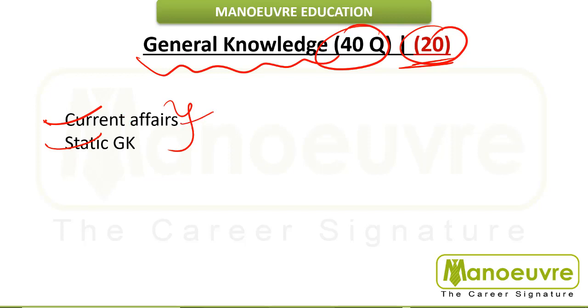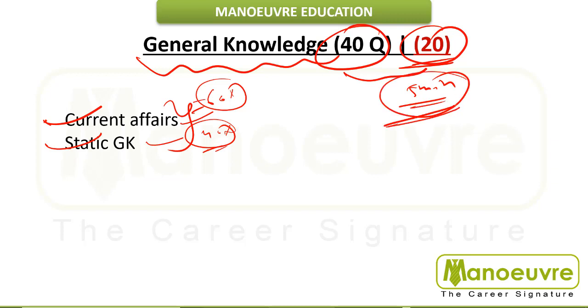So these all are part of the current affairs. After that come static GK, history, geography, your polity and all. So 60% breakup for your current affairs, 40% static. To solve this section, I strongly recommend 5 minutes is sufficient to handle all the 20 questions, because it is GK guys. If you know the answer you will mark, if you don't know then also you will mark, because there is no negative marking.